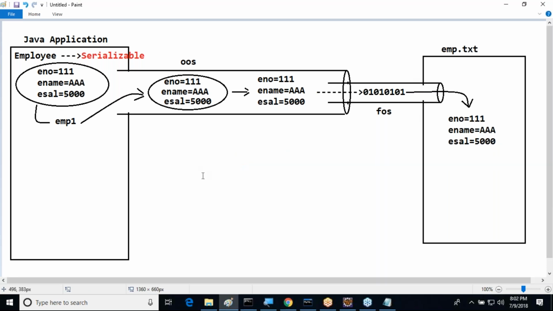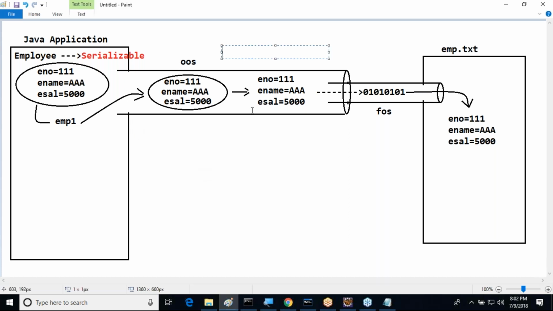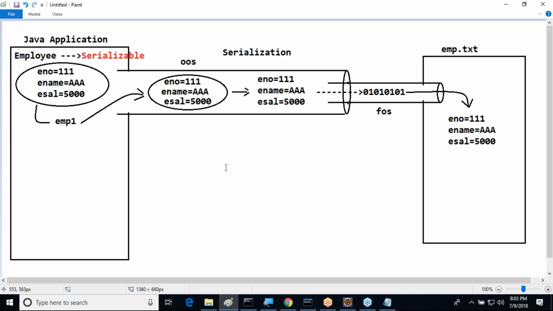Understand it here. So finally, what happened here? We created the employee object. That employee object has implemented the Serializable interface. We send that employee object to the object output stream. Now the object output stream is separating the data. The data must be sent to the file output stream. Now the file output stream is sending the data to emp.txt. We can observe this here. This is exactly what is known as serialization. This is the meaning of serialization. That's fine.